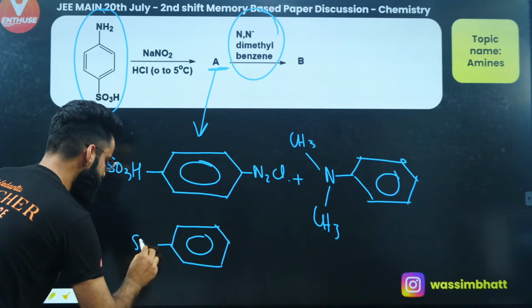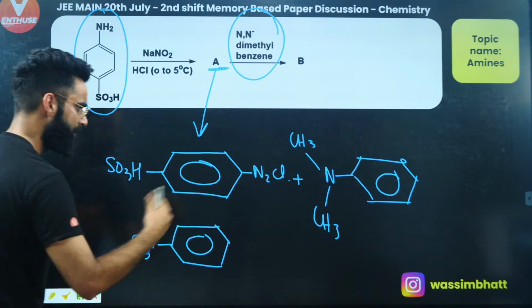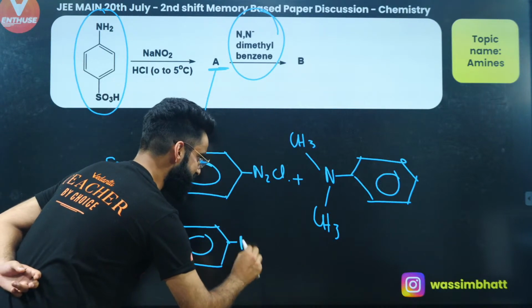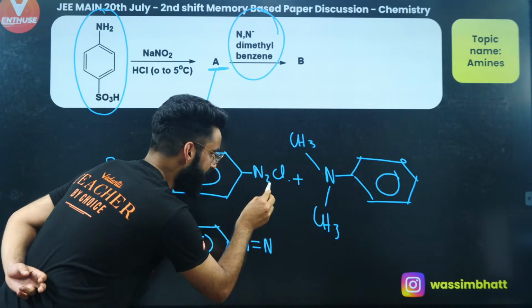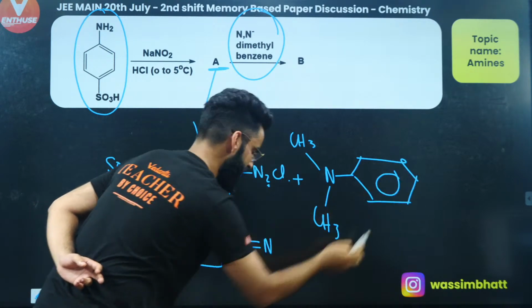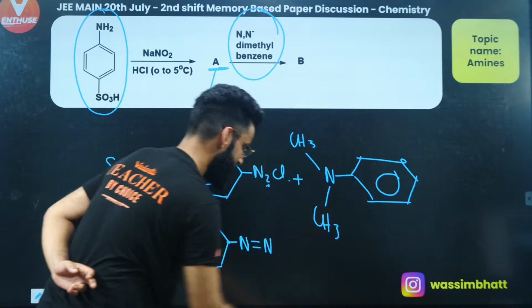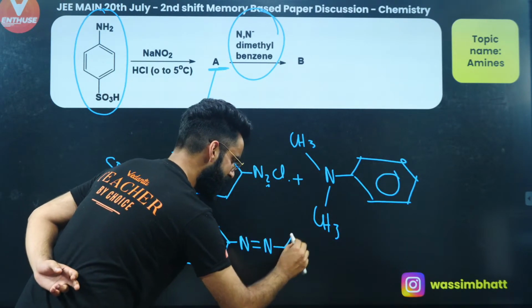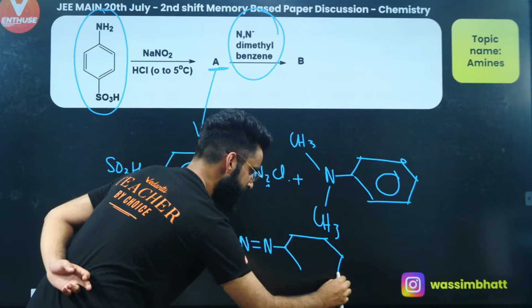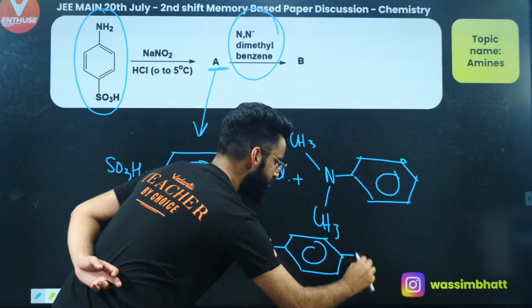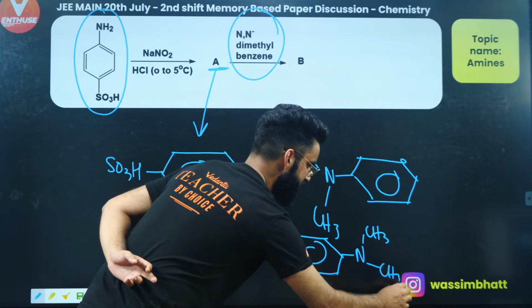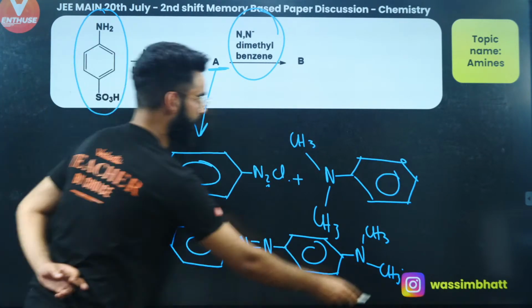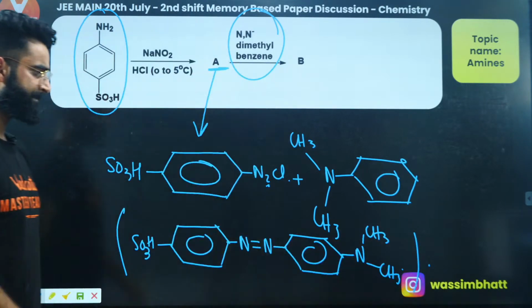The options are not given to me right here. So it's going to be like this. This is N, your double bond N, and this N is getting attached at this para position over here. So you get it like this. This is N, and this is your CH3, and this is your CH3 over here. So this is the product which you would have got over here.